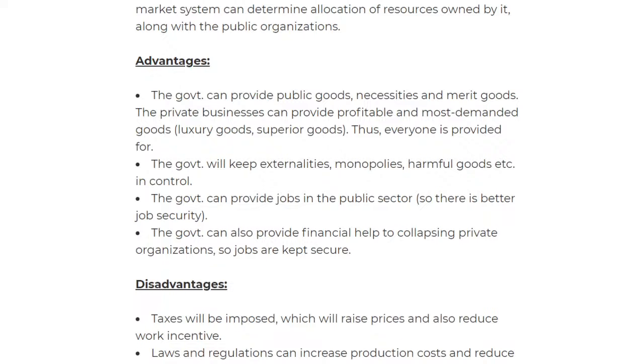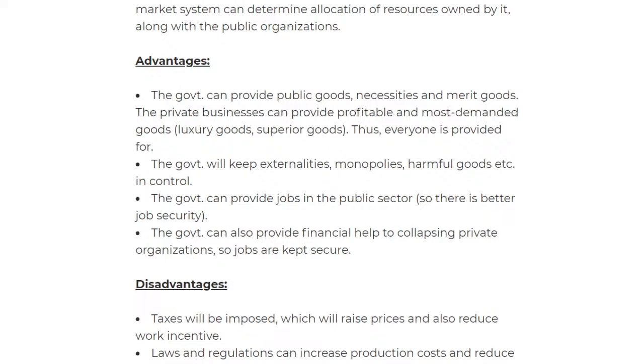But let's move on to the advantages. The government can provide public goods, necessities, and merit goods. In the market system that was a disadvantage; in this one, it's the advantage. So the government can provide public goods for the consumers, and the consumers will benefit. Then the government will keep externalities, monopolies, and harmful goods in control. For example, with alcohol, they put taxes so that they can control the product. We're going to have a look at that in a bit, so you'll get to know about that in just a while.